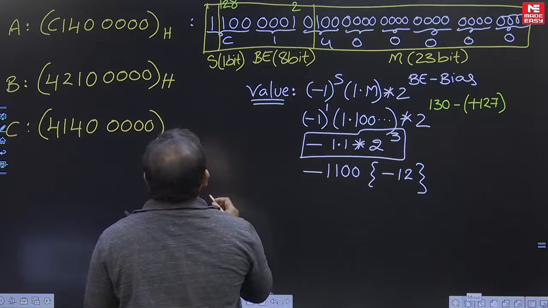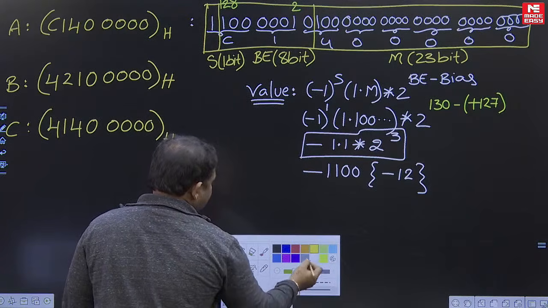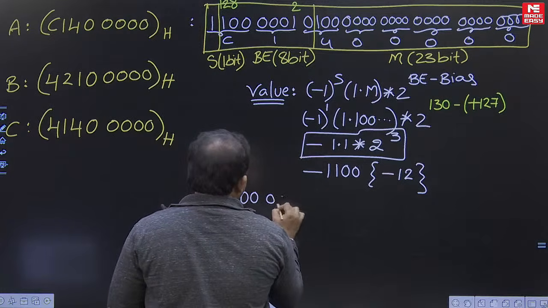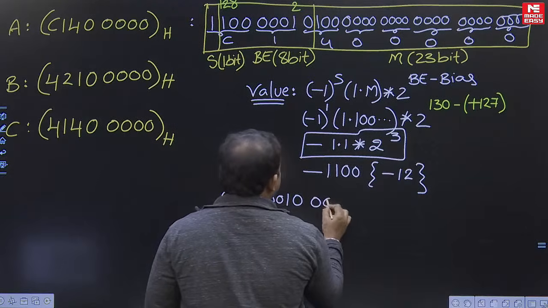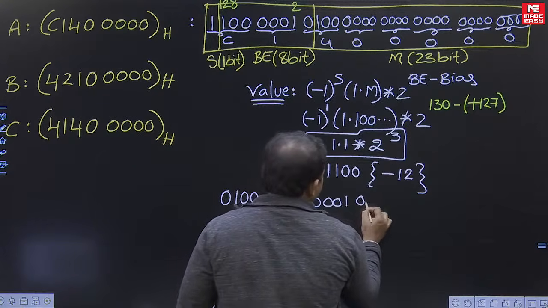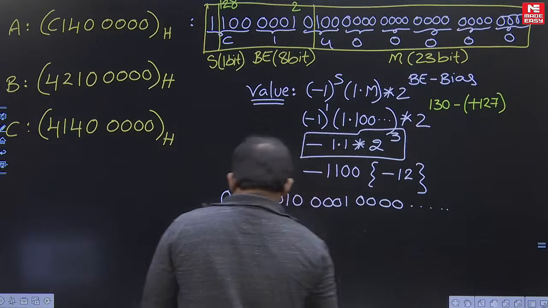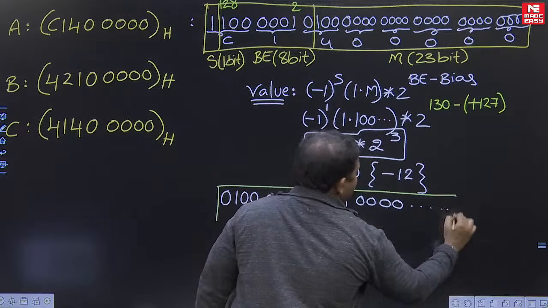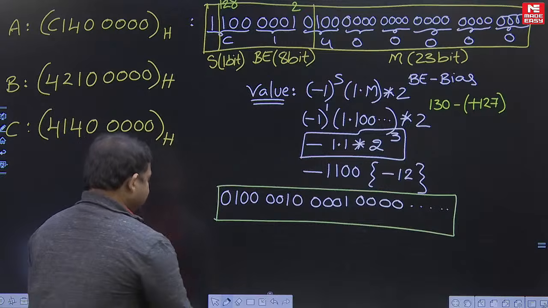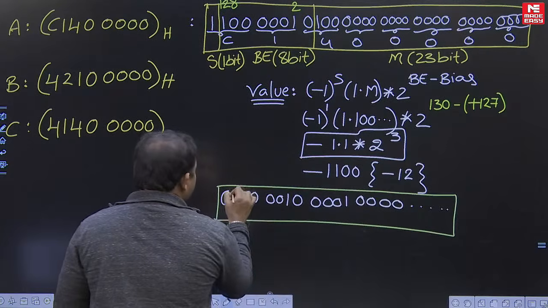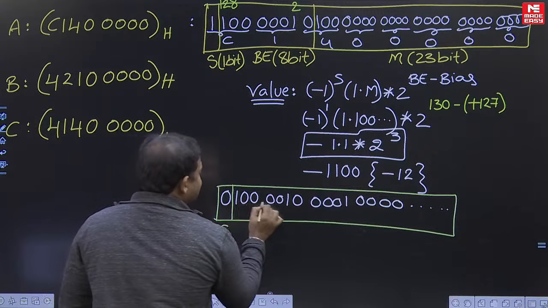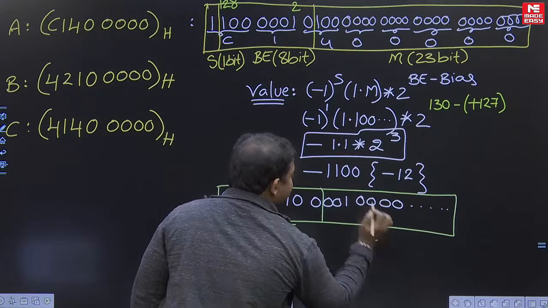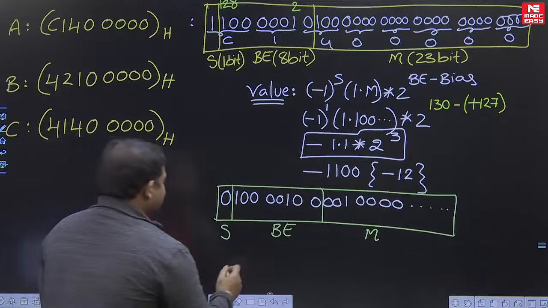Then the B value 4, binary equivalent 0100, 2 is 0010, then 1 is 0001, and remaining all are zeros, like this. Now put this information into the 32-bit format. Okay, in the 32-bit format, 1 bit is allocated for sign, 8 bits are allocated for the BE and 23 bits are allocated for mantissa. Cleared? Then what is the value?